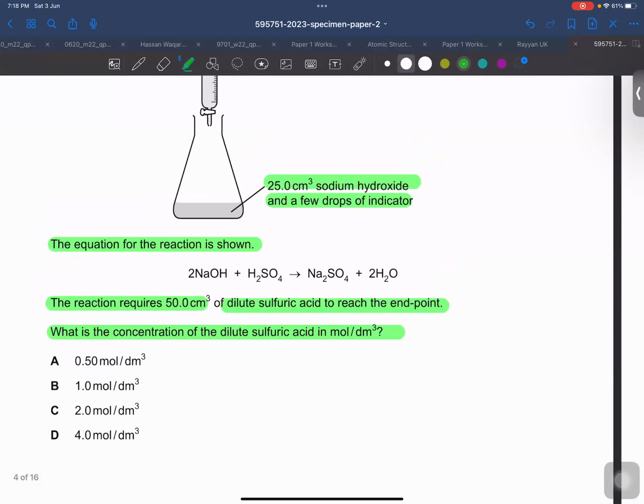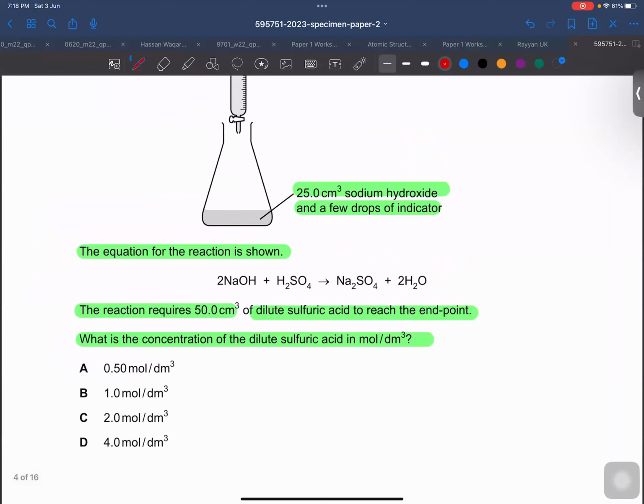They told us the volume of sulfuric acid as well. To find the concentration of sulfuric acid, we must have the moles of sulfuric acid and the volume in decimeter cube. Right now we have the volume as 50 centimeter cube, so we must divide it by 1000 to convert it into decimeter cube.